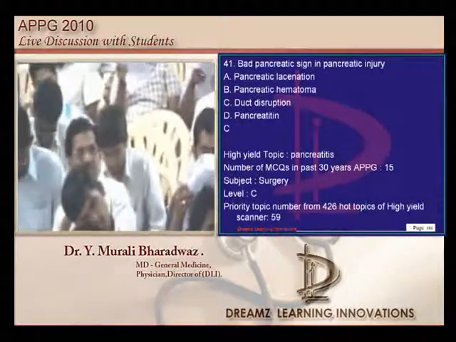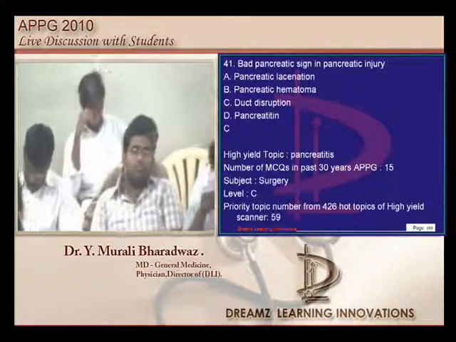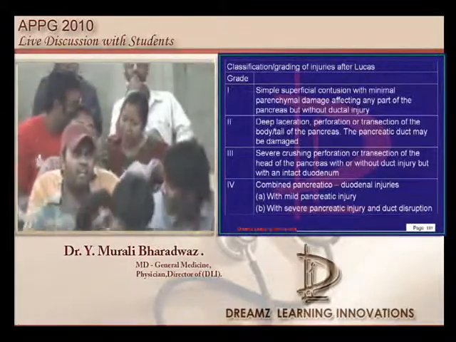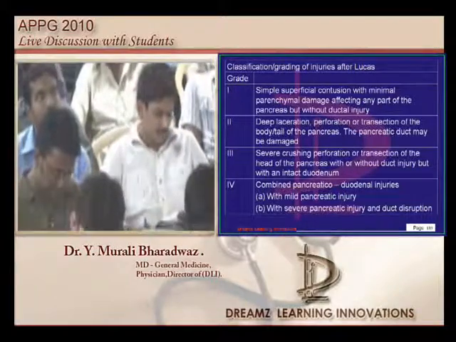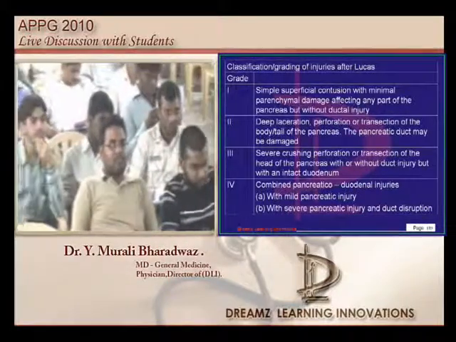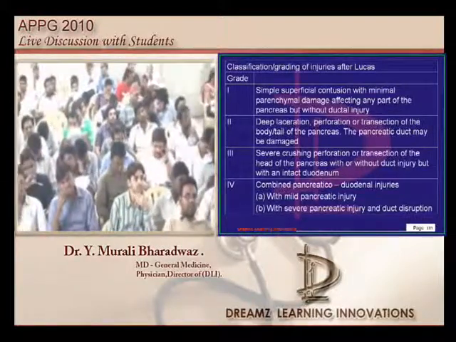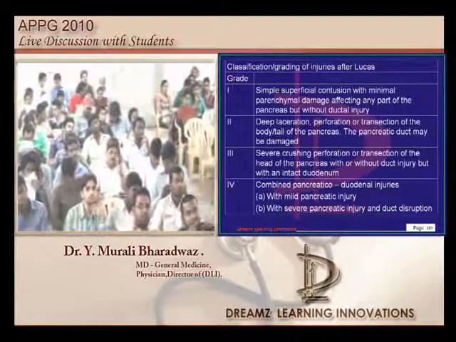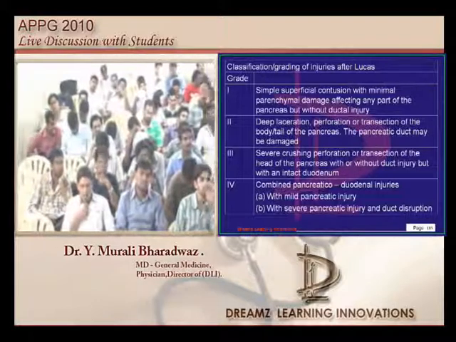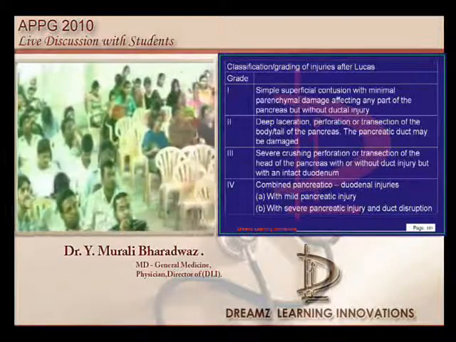In pancreatic injury, what do you see which carries a bad prognosis? Duct disruption, if that is there. Accordingly, pancreatic injury is graded as grade 1, 2, 3 and 4. What is grade 2, doctor? Laceration, perforation, transection of the tail or body of the pancreas. Grade 3 means crushing, perforation and transection of the head of the pancreas with or without duct injury. But grade 4 means there is a pancreatic injury, mild to severe, and also there is a duct disruption. I hope some of you in a short time will become eminent SGs, surgical gastroenterologists, right?